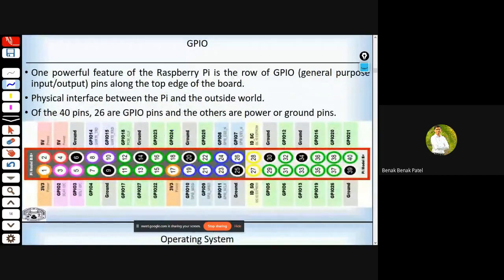Next is GPIO, general purpose input output pins. One of the powerful features of this Raspberry Pi is the row of GPIO pins along the top edge of the board. The physical interface between the Pi and the outside world is carried out using these GPIO pins. There are 40 pins available, out of which only 26 are GPIO pins that can be programmed, a few other pins are reserved, and the remaining pins are either power or ground pins.